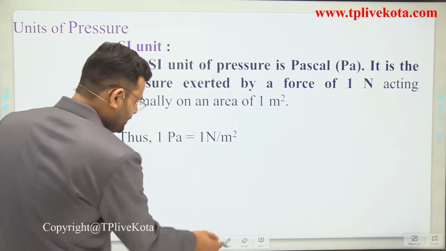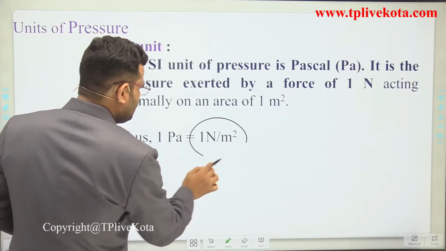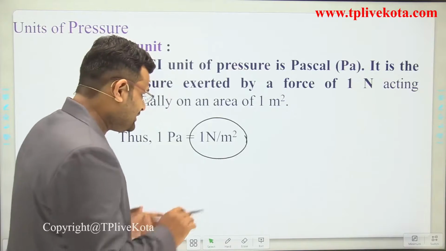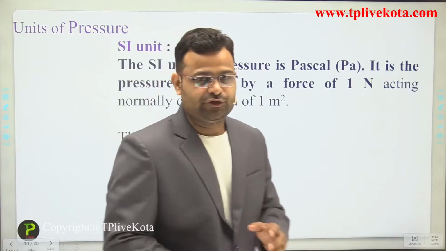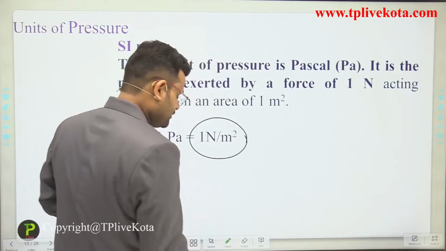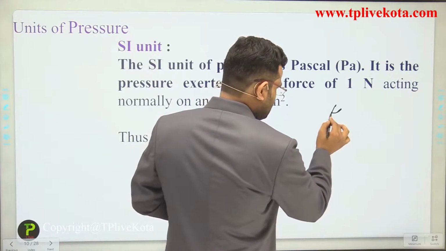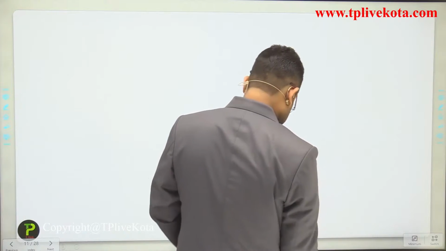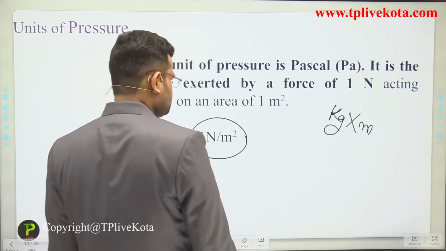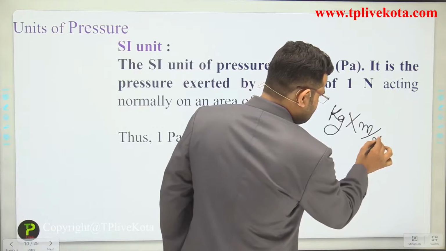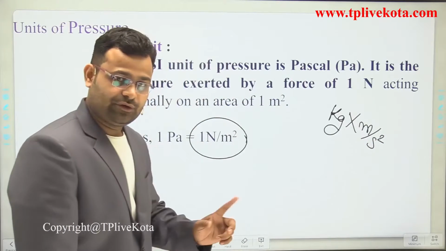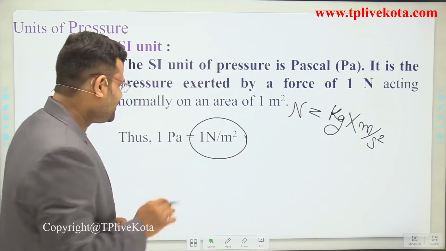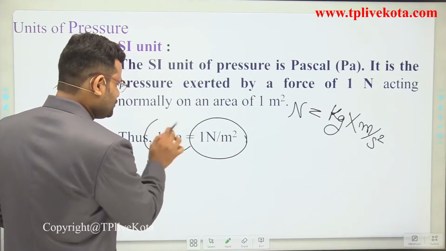That is the unit, Newton per meter square. Just like in force we use kilogram meter per second square, which is equivalent to Newton, similarly here Newton per meter square is equal to Pascal.